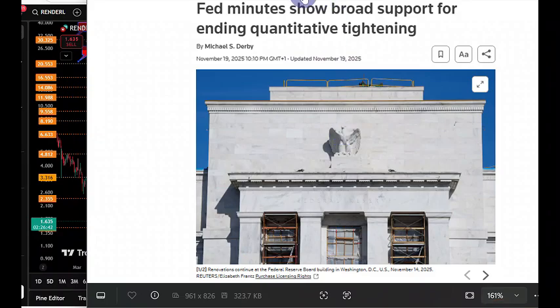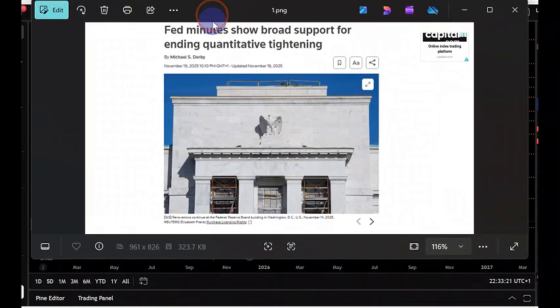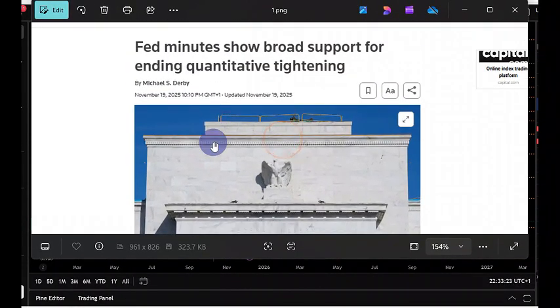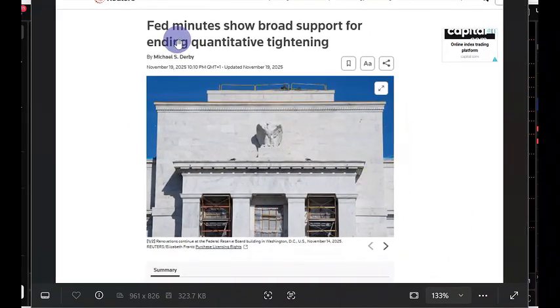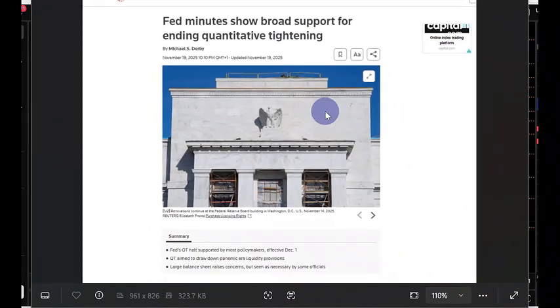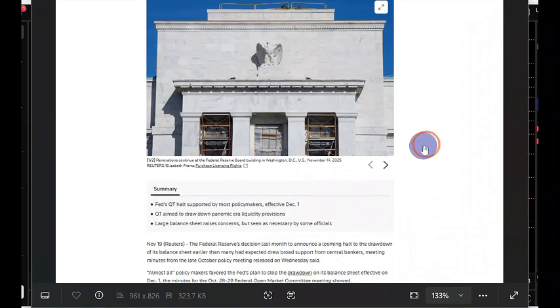So one of the first reasons why we are expecting consolidation here is that the Fed just ended QT in the US. Now, somebody might be asking, what does that mean, right? So, as you can see, on December 1st, the Fed ended QT. What that means basically is that the Fed will stop withdrawing money out of the system.